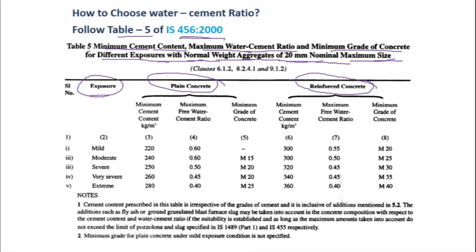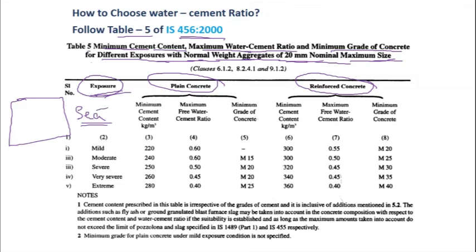See here, what is meant by exposure? When you are using concrete to build a structure, that structure is going to be at a particular location, and in that location, the conditions to which this concrete is going to be subjected change. For example, if you take Visakhapatnam, we have sea here, and sea has salt water, which is not good for concrete.